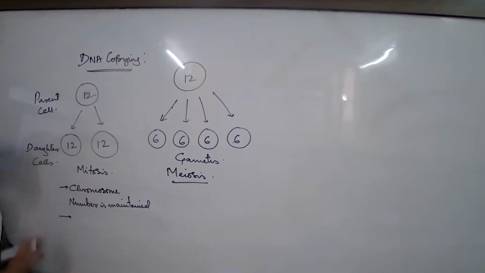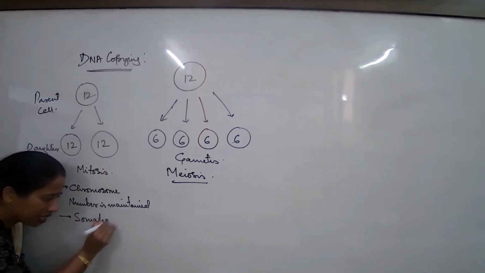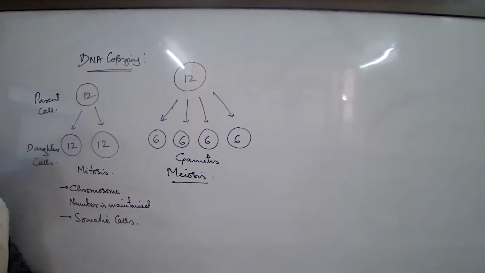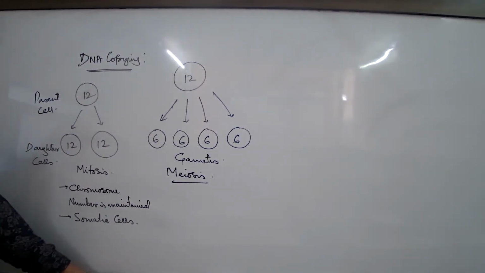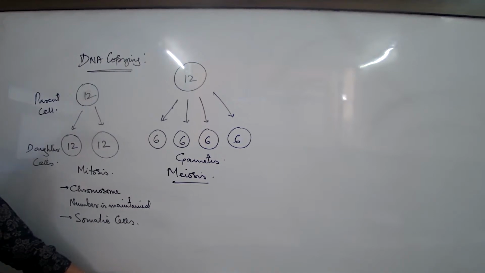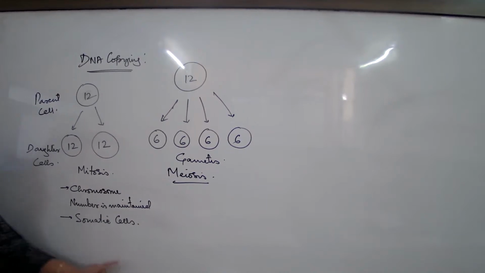What type of cells generally show this type of division? Mitosis. I would say the somatic cells generally show this type of division. What is a somatic cell? Somatic cells means any cell of the body apart from the reproductive cell. I mentioned this the other day also. Remember the terms? Try to understand.